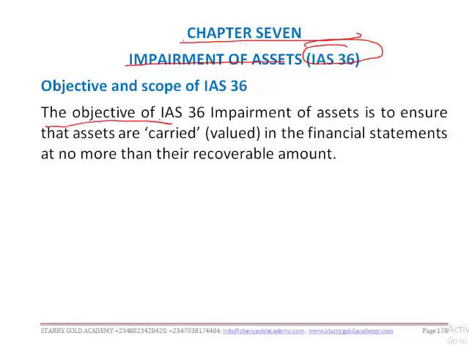Now the objective of IAS 36, impairment of assets, is to what? Is to ensure that assets are carried or valued at what? Assets are valued in the financial statements at no more than their recoverable amount.